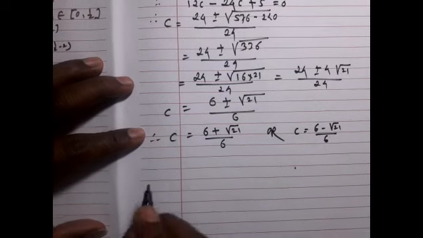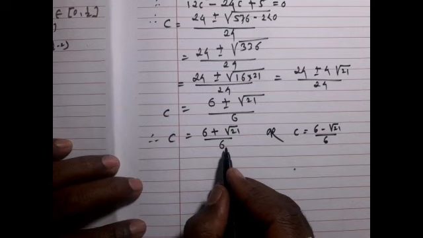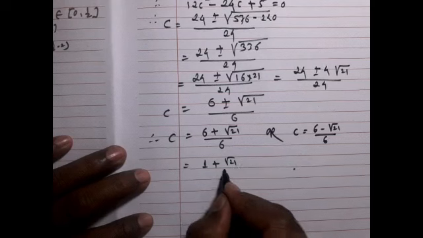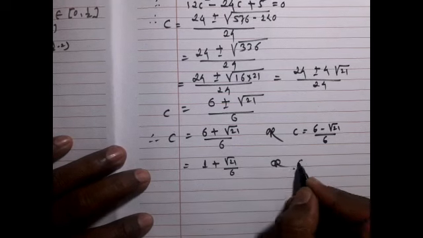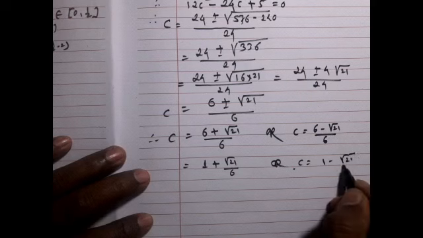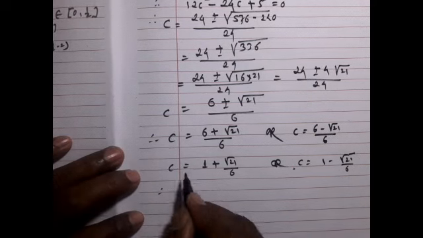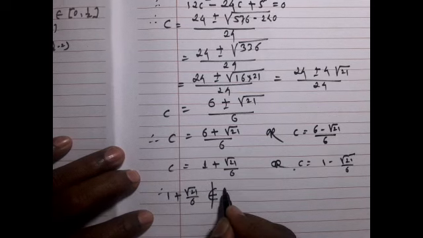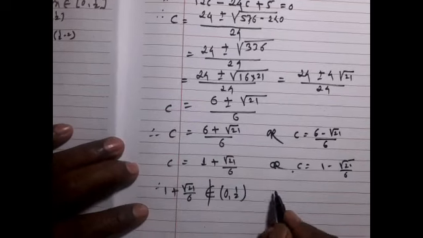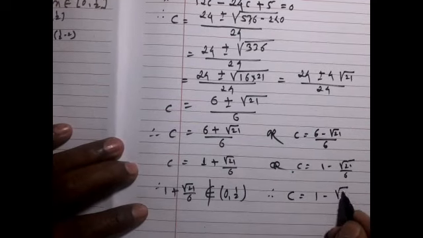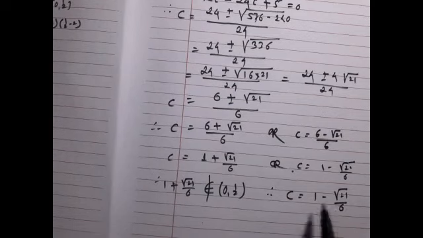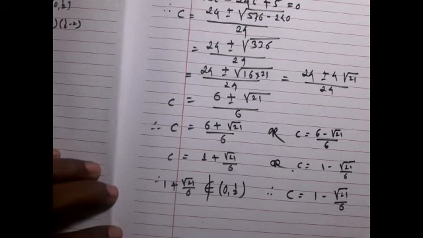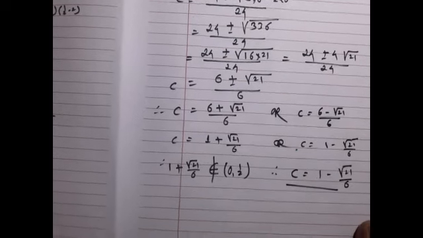So the interval is 0 to 1 upon 2. So this is equal to 1 plus root 21 upon 6, or 1 minus root 21 upon 6. So definitely 1 plus root 21 upon 6 does not belong to 0 to 1 upon 2. Therefore, c will be 1 minus root 21 upon 6. No need to verify because it is 1 minus something, so obviously it is less than half. So this is the value of c.